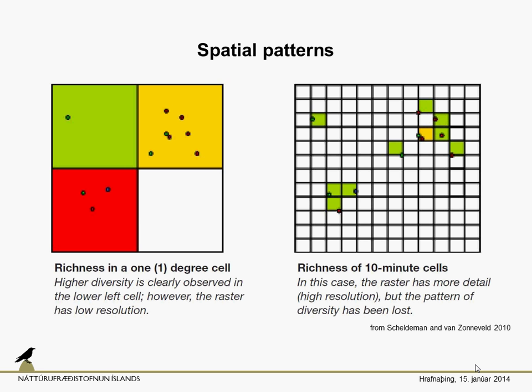We can see that high diversity is observed within this plot, but the raster resolution of this picture is relatively low, so it doesn't tell us much. When we decrease the raster size and have very minute rasters, the distribution is covered nicely, but the pattern of diversity has been completely lost because we cannot see the differences in the diversity here.